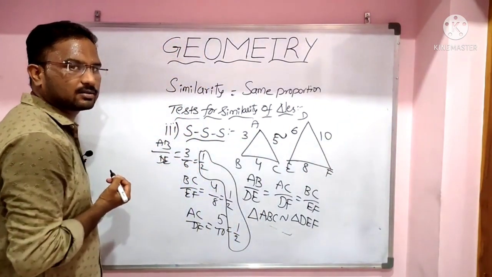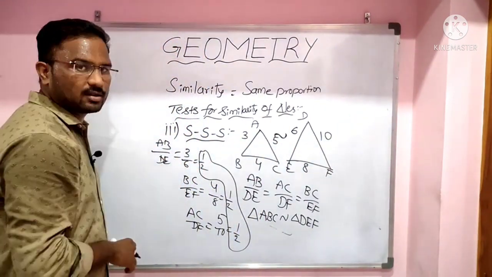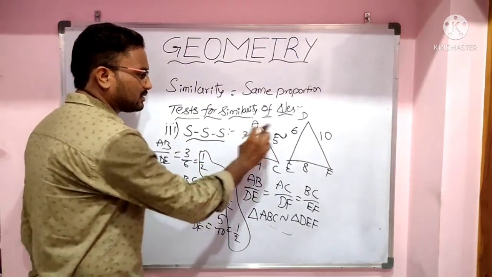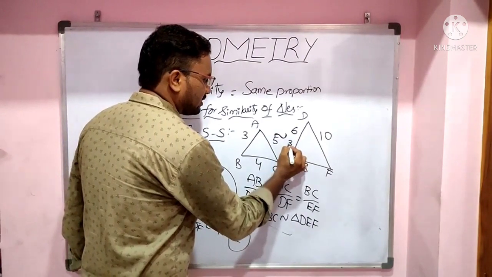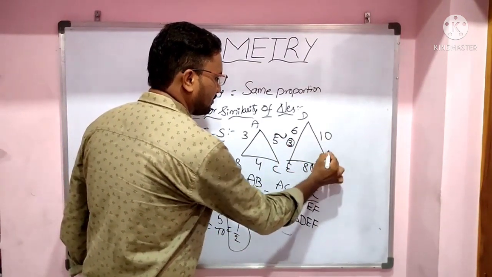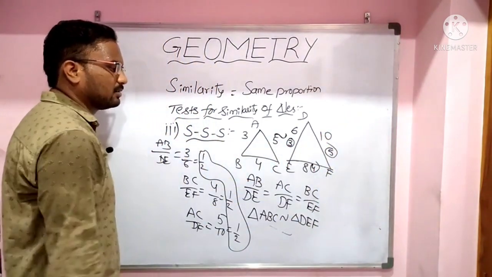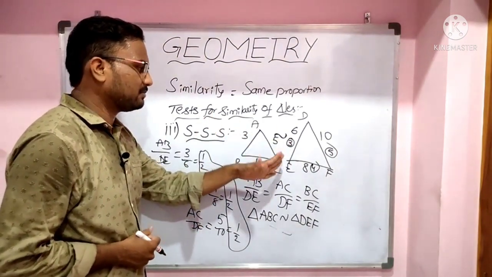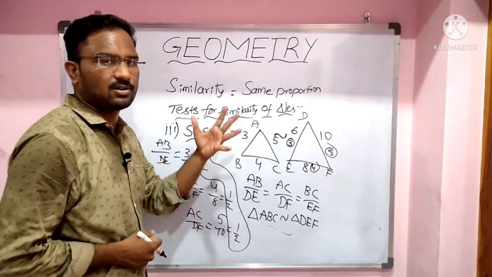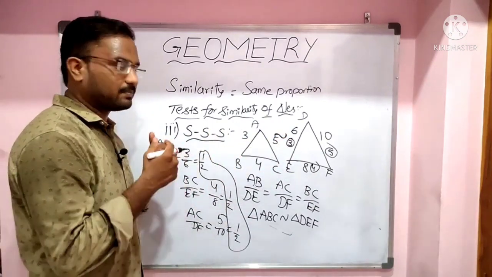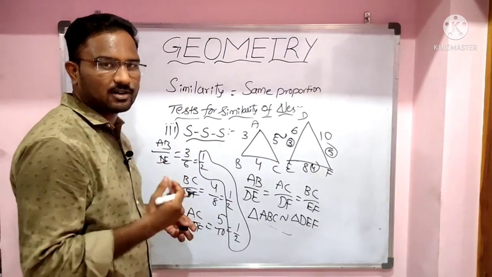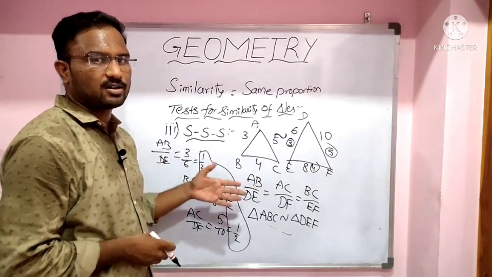If you want these two triangles to be congruent, then the side lengths should be 3, 4 and 5 only. Sides should be equal for congruency of triangles. But for similarity of triangles, the sides need not be equal, but the ratio of sides should be equal. This is the difference between similarity and congruency of triangles.